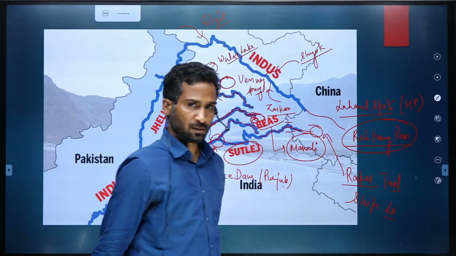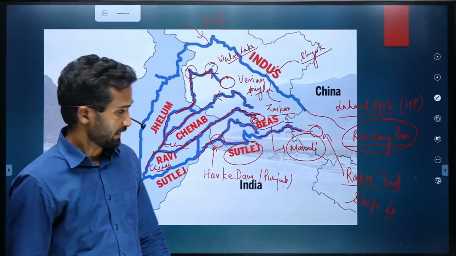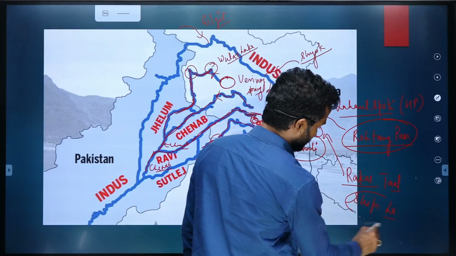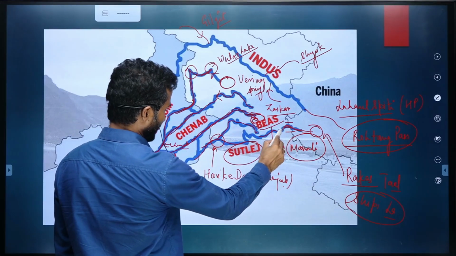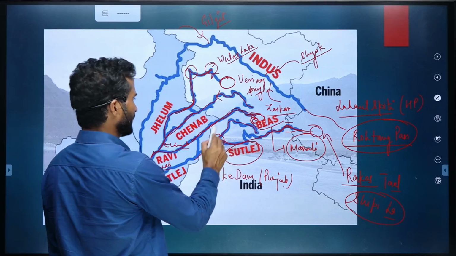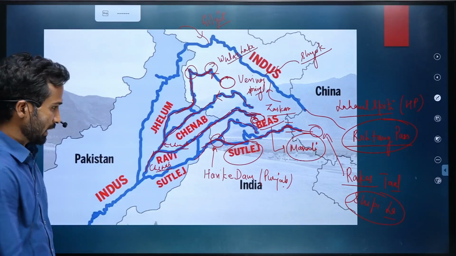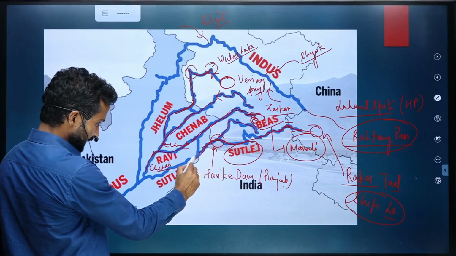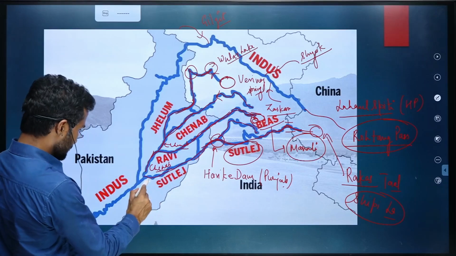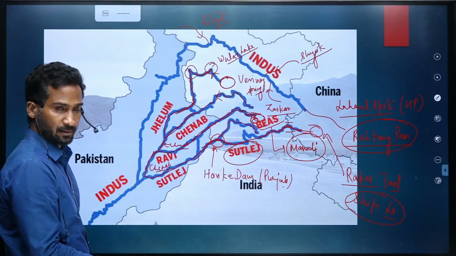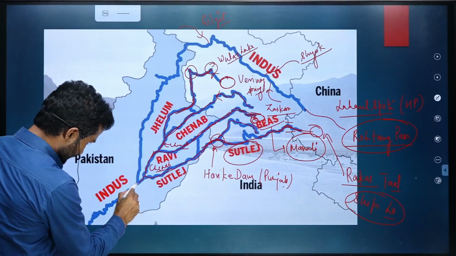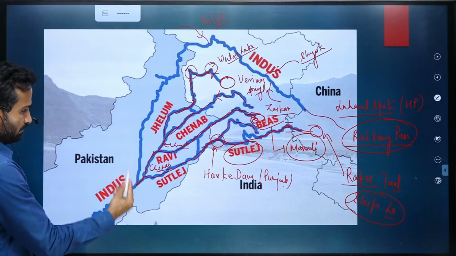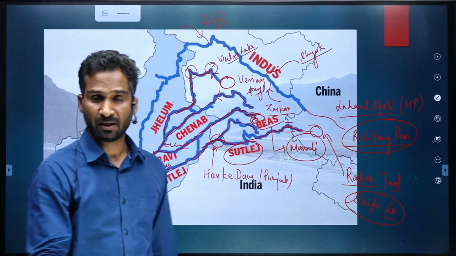So it enters into India through Shipki La, and ultimately Vyas river joins Satluj. The Satluj ultimately joins Chenab river before joining Indus, and ultimately this Chenab joins Indus in Pakistan.